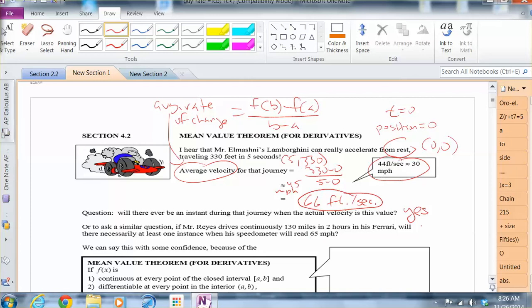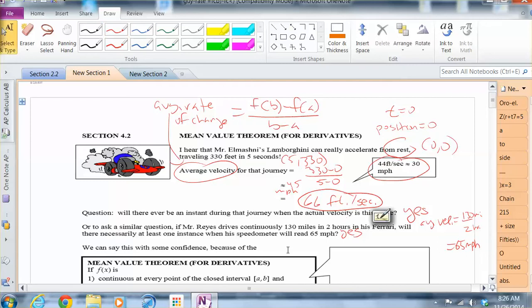Well, his average velocity would be 130 over 2. And make sure you have your units. So it'd be 65 mph. Now, will there be an instant when the speedometer does reach 65 miles per hour? Absolutely. That'll definitely happen. So this leads us to the mean value theorem.